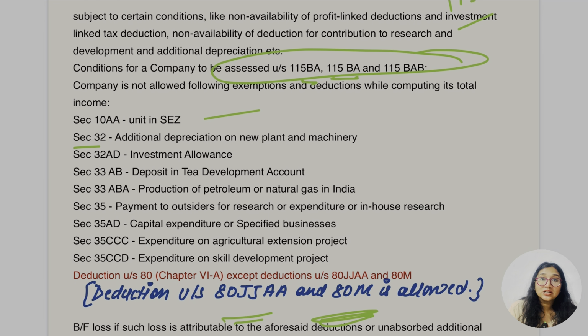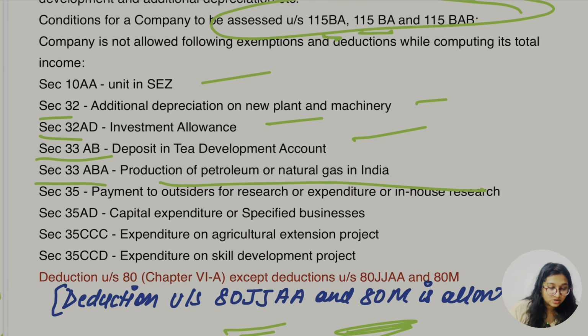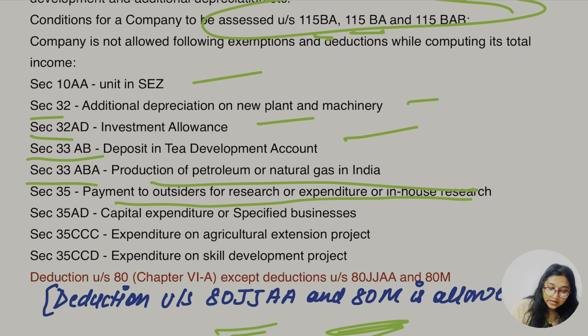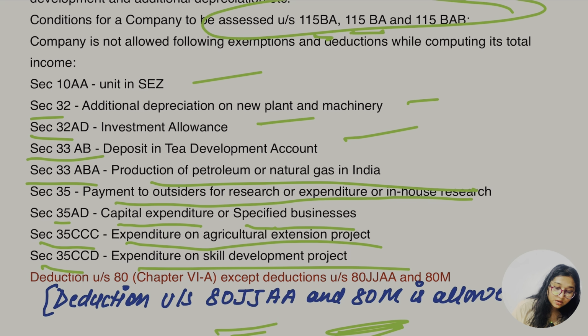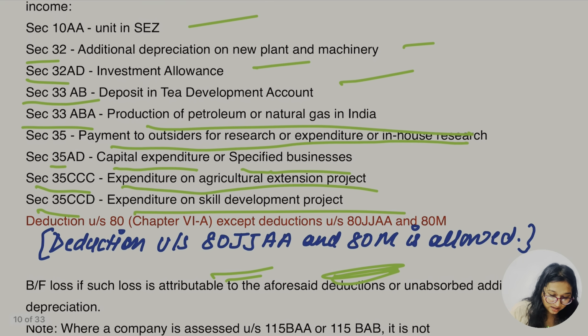Section 32 additional depreciation on new plant and machinery, 32AD investment allowance, 33AB deposit in the tea development account, 33ABA production of petroleum or natural gas, 35 payment to outsiders for research and expenditure on in-house research, 35AD capital expenditure on specified business, 35CCC expenditure on agriculture extension project, 35CCD expenditure on skill development project. These things we are going to read in depth in the profits and gains of business and profession chapter, so don't worry.